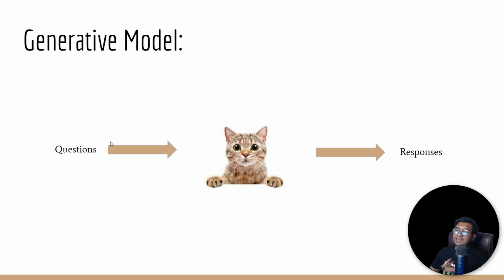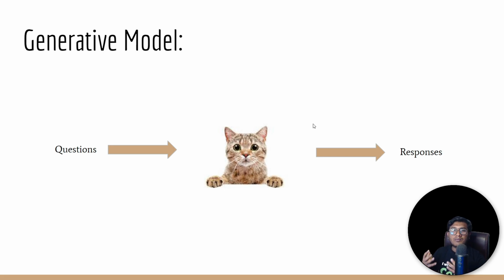Now if I ask you any kind of question about cats, you would be able to give me the answer, right? Any kind of question I can ask you. That's how a human actually learns any new concept. They try to learn from the data, and they become one generative model. And if I ask the human anything, they would be able to give me a response with respect to the question I'm asking.